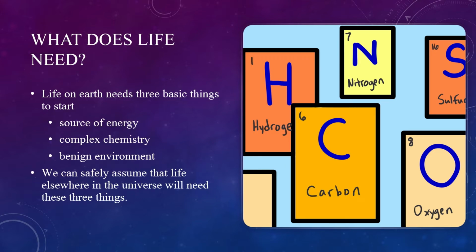Its energy source does not necessarily need to be a nearby star, but can come from within the planet, such as volcanic vents. It will need to be close enough to a star for liquid water to exist on its surface, because water is a good place for organic chemistry to occur.